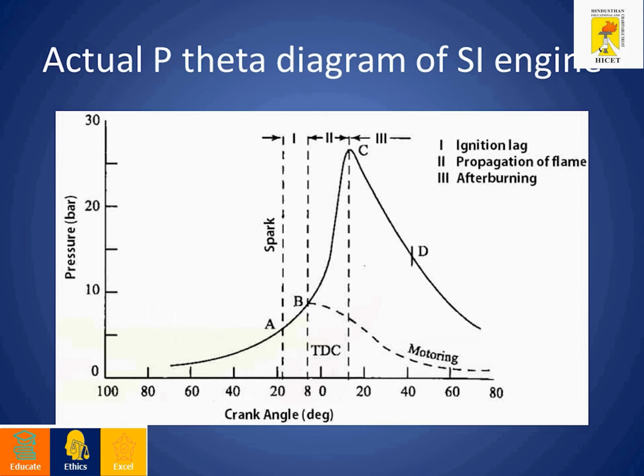In this diagram, on the x-axis, we have 100 to 80, which means we are taking only the center part of the working cycle. We have 4 different strokes: suction, compression, expansion and exhaust. 0 to 180 degree crank angle takes place in the suction process.